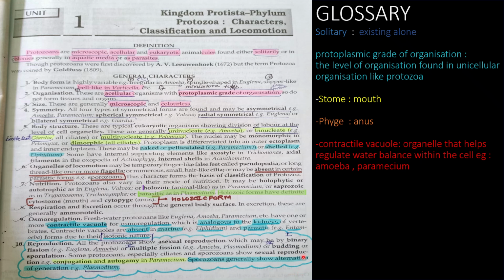So when it is mentioned budding or sporulation, budding means developing of the same individual from the same individual by certain separation, and sporulation means formation of numerous spores. Okay, so some protozoans, especially ciliates and sporozoans, show sexual reproduction. Example conjugation and autogamy, example in Paramecium. And sporozoans generally show alternation of generation, that is Plasmodium. So they show alternation of generation in the same lifespan.